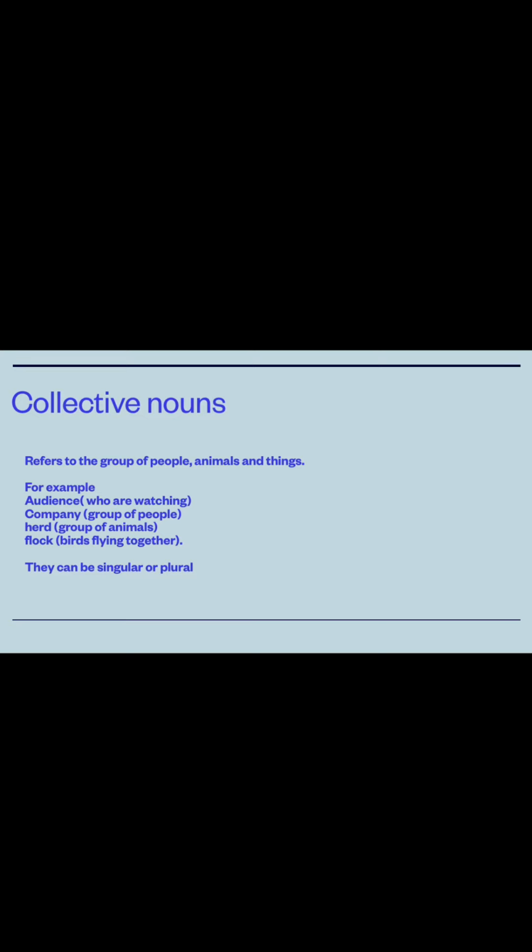Then we could talk about some companies, some crews. In that company, there's also a group of people, right? And you can also name a group of animals, like the herd of buffaloes, or the flocks that you see, the birds flying together. So these are the collective nouns, when you are talking about things or people in groups in a collective way, and you give it one noun, one name. They can be singular and they can be plural as well.